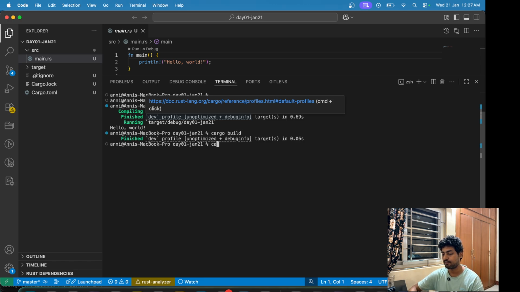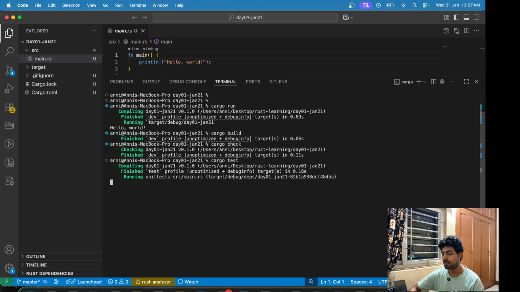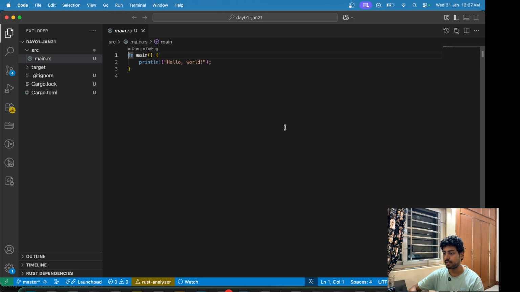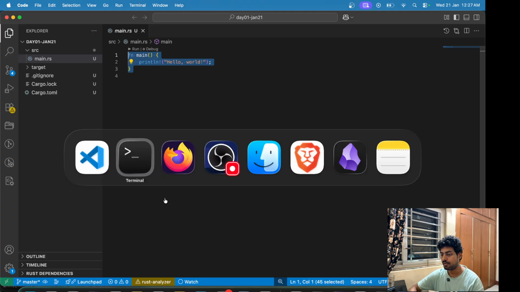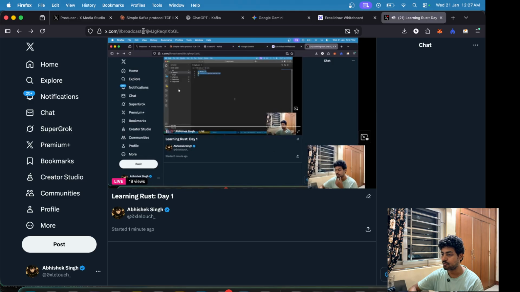And there are different commands that you can have with cargo. I think cargo test is for running the tests, which I'll cover shortly. But yeah, this is the very basic program that we get when initializing a new project in Rust. So it's a simple hello world. I'll just check back. Okay, the stream is fine, so things are going well for now.